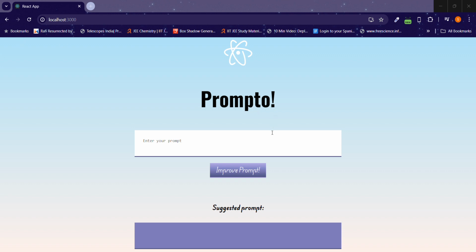On the Flask, we downloaded and installed NLTK and TextBlob. Using these two libraries, what we were trying to do is break up the prompt into smaller tokens and try to improve upon the grammar and the vocabulary. We'll try to use better words.